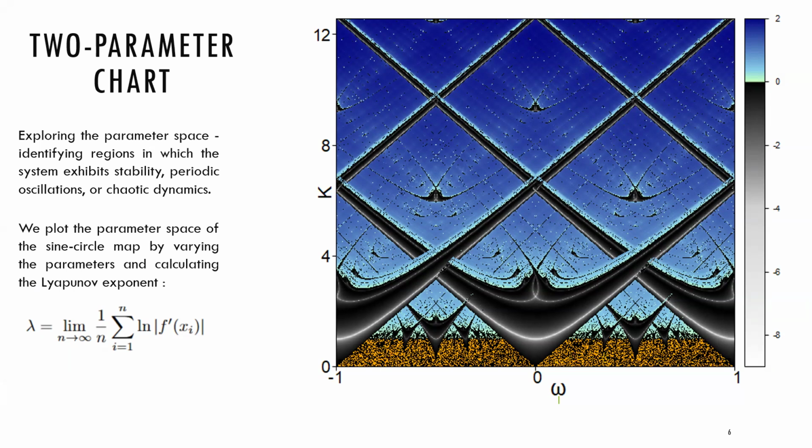In this plot, the regions in black have negative Lyapunov exponents and they indicate periodic regions. And the orange shading indicates values of Lyapunov exponent close to zero, which is quasi-periodic regions. And the blue-green shading has positive Lyapunov exponents and therefore exhibits chaotic behavior.